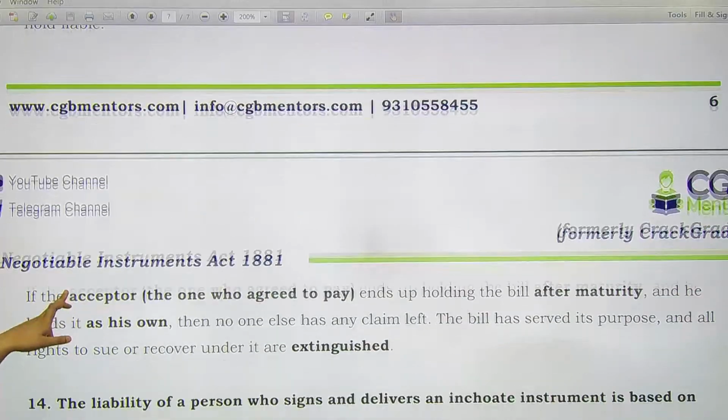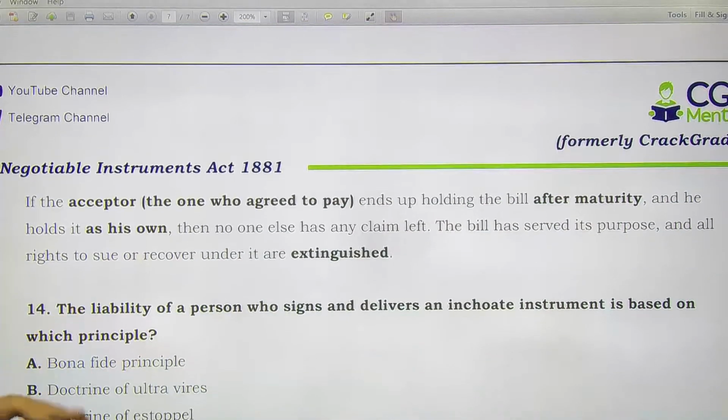Next is, so I have added one more clarification over here if you want to read it. So the acceptor, one who agrees to pay, ends up holding the bill and he holds it as his own, then the bill has served its purpose. Now he'll be liable and all the rights to sue or recover are extinguished.